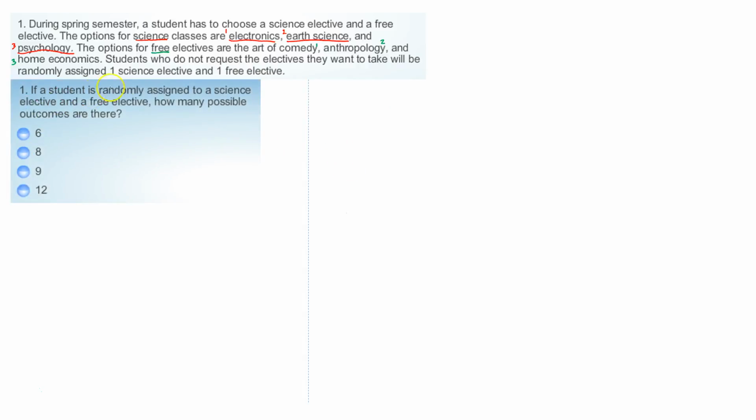So if a student is randomly assigned to a science and a free elective, how many possible outcomes are there? Well, there's 3 of each, so I'm going to pick 1 out of these 3 and 1 out of this 3. The multiplication principle tells me 3 times 3 equals 9. So that one is 9. There's 9 possible outcomes, 9 combinations of elective classes for that guy.